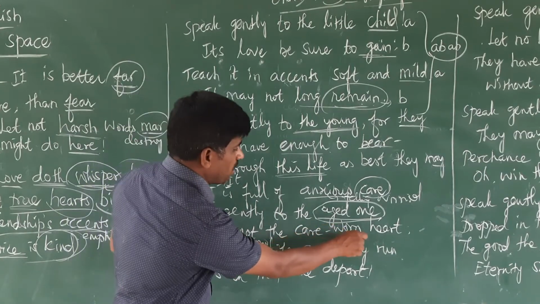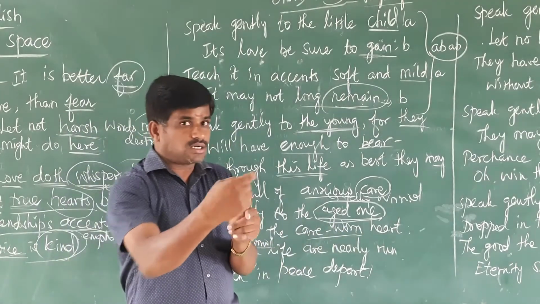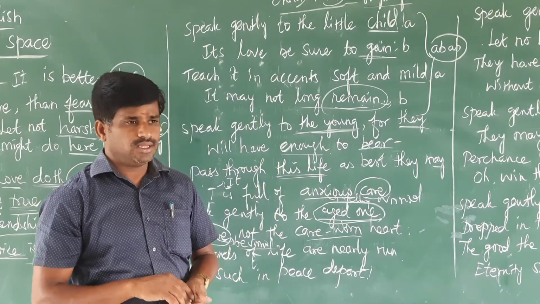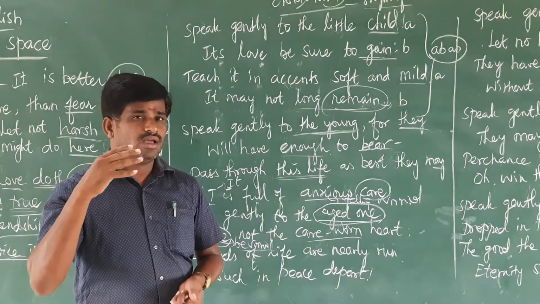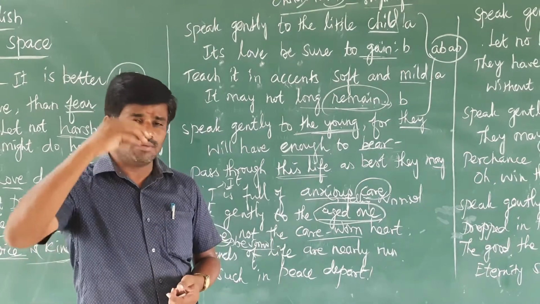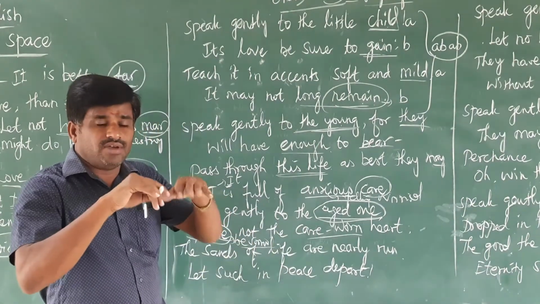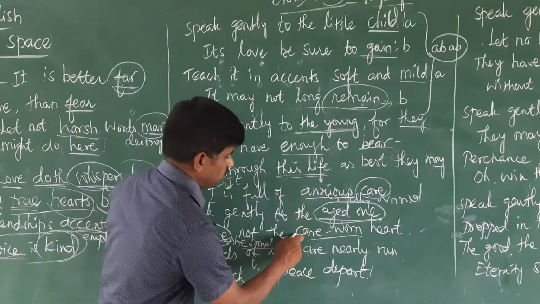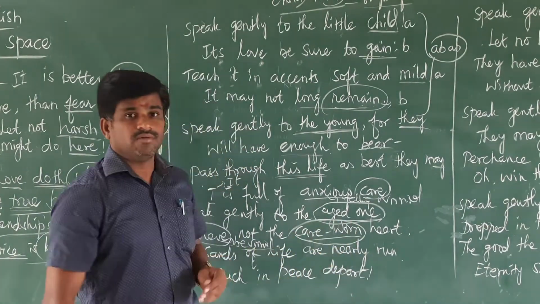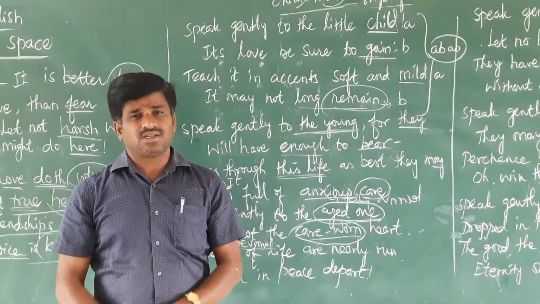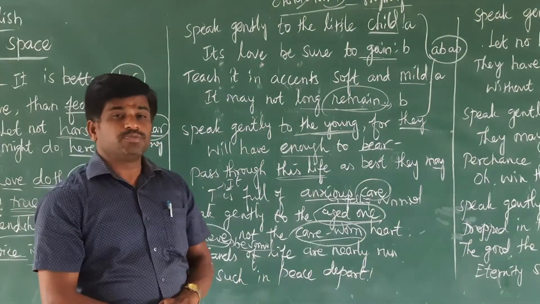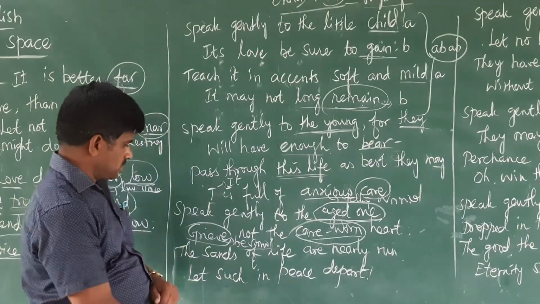If you are speaking very harshly to the aged one, they may think we are not supporting them. They feel something bad, that we are not caring for the aged people. That's what care-worn heart means. We are hurting their heart if we are not speaking gently to the aged one.